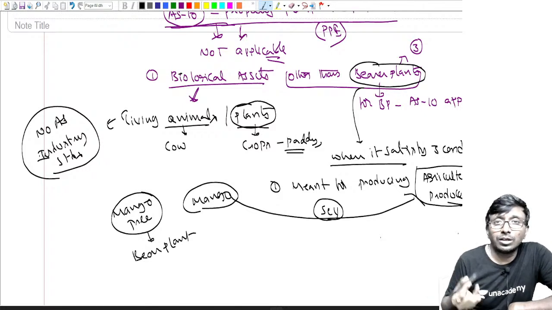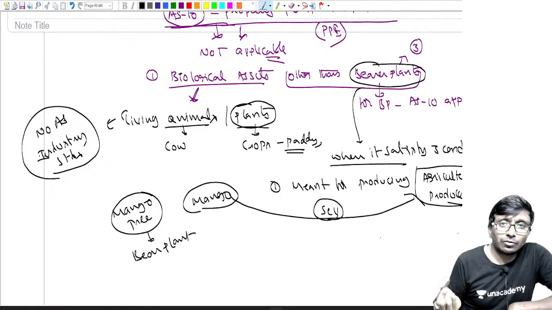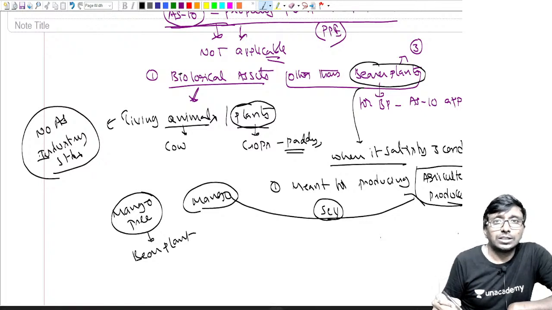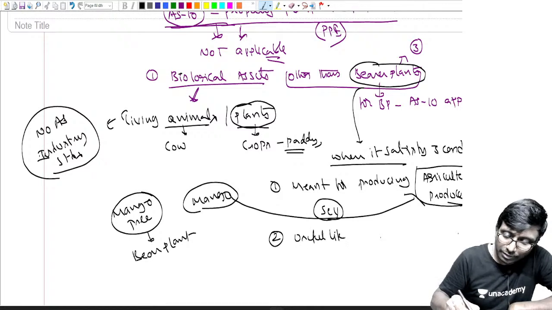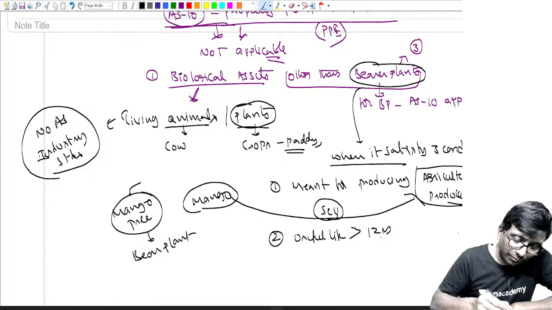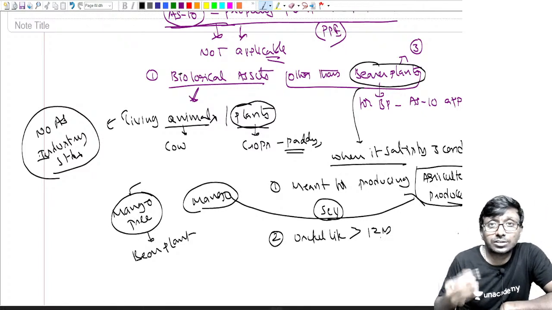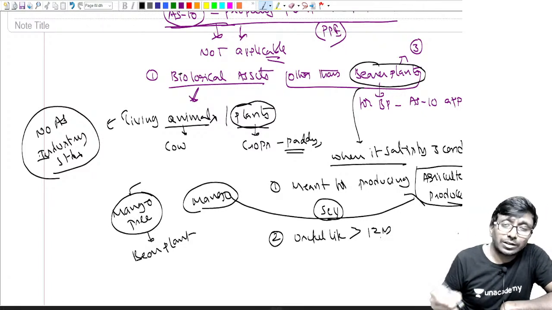If the tree falls down, it will die. Once it dies, I have to cut it and sell it off. Got my point? Next, what is the useful life of this? The useful life of it is greater than 12 months. A mango tree will have a life of 70, 80 years also.